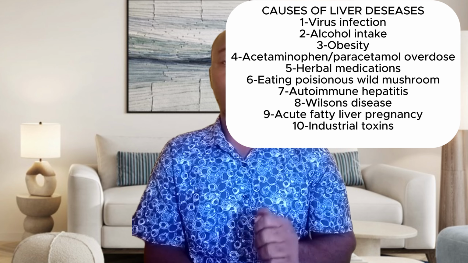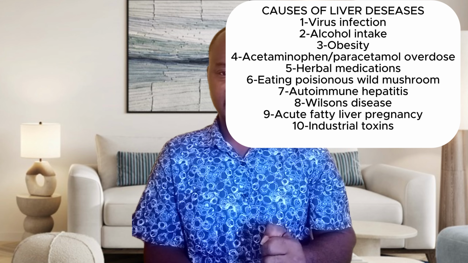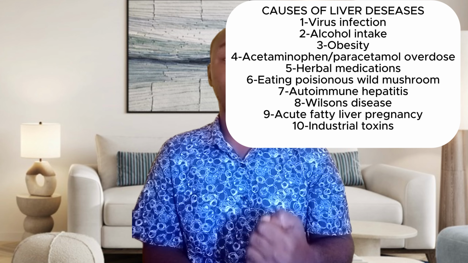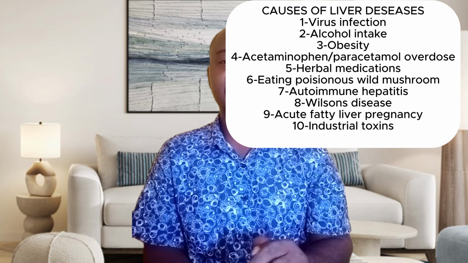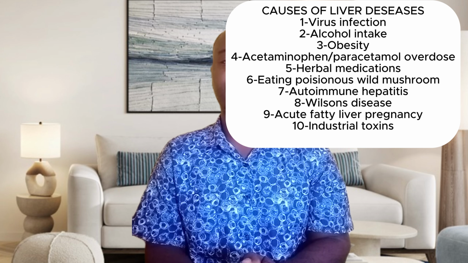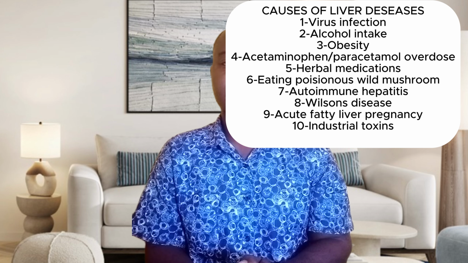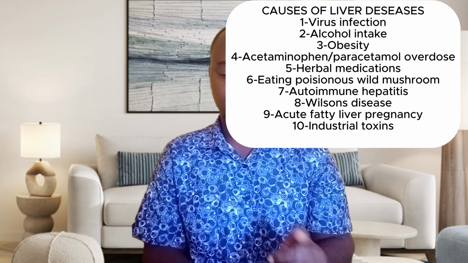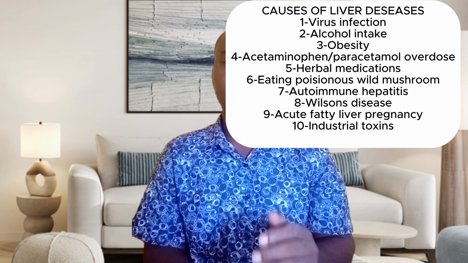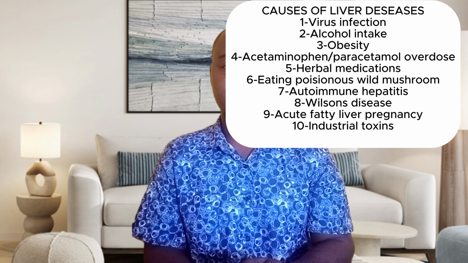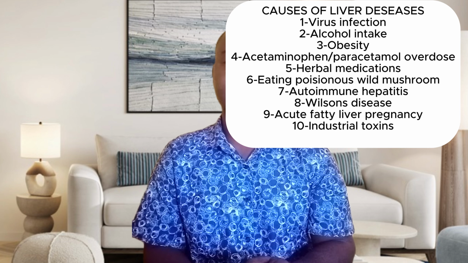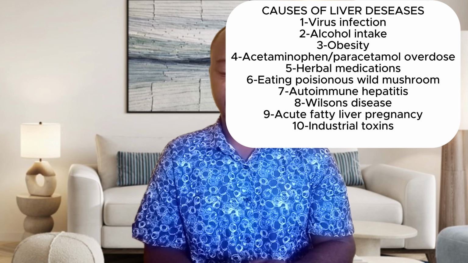Imagine if copper has not been able to be excreted, then there's going to be a build up of this copper within the liver, and the more it builds up, the more it destroys the liver. So take notice of that, especially when you look at those people who work in industrial areas. Whenever there is too much build up of copper in the system, you know the consequences. So take notice of that.